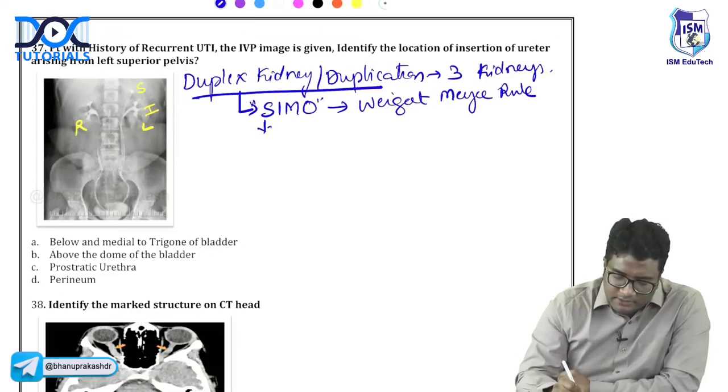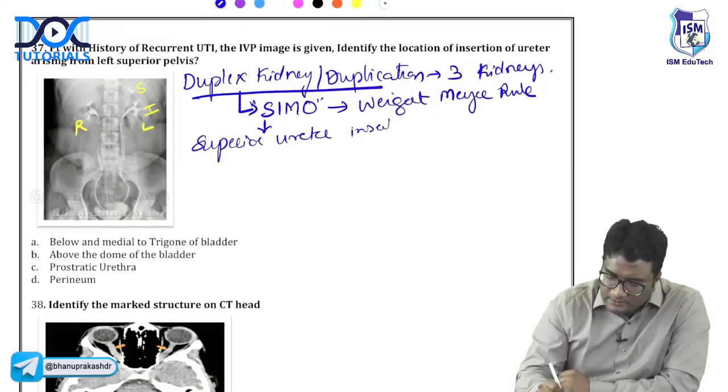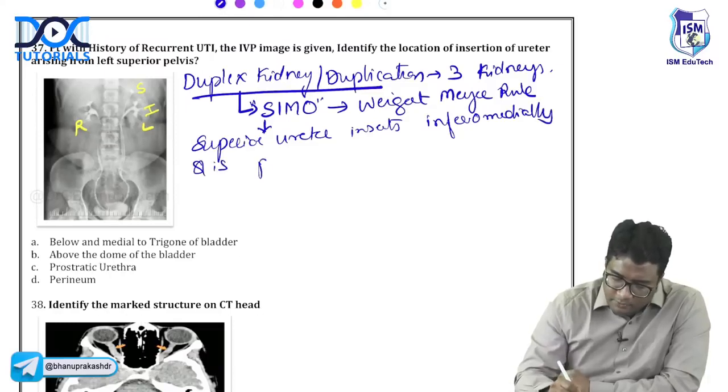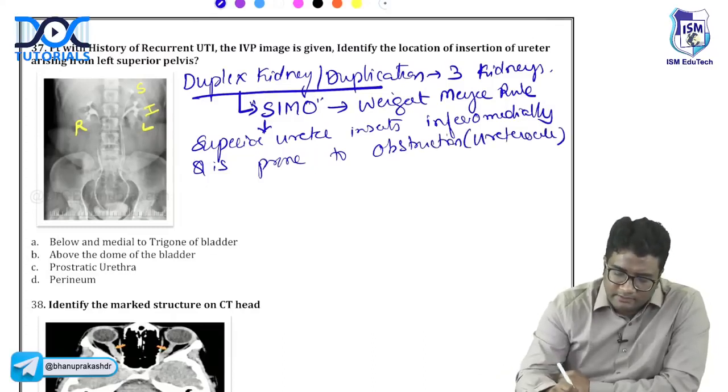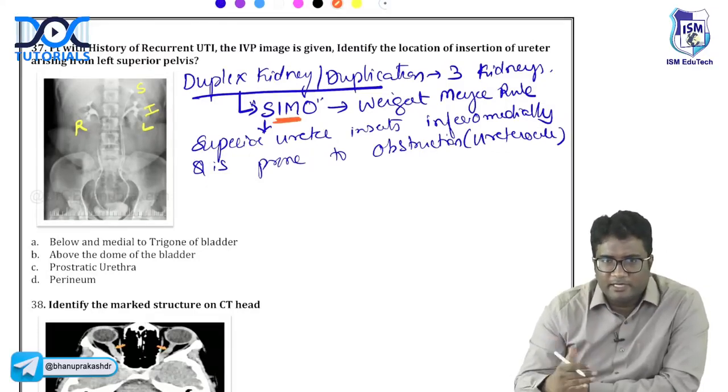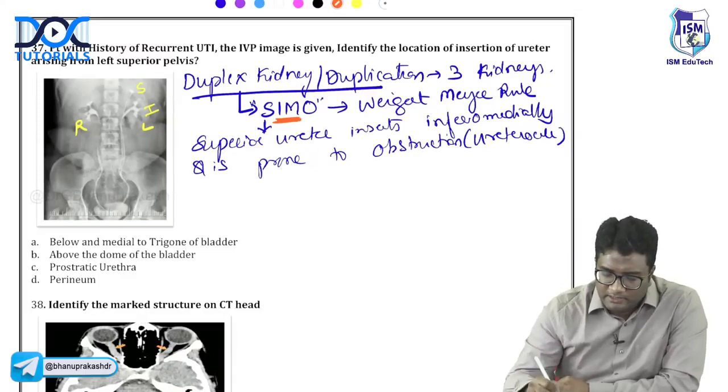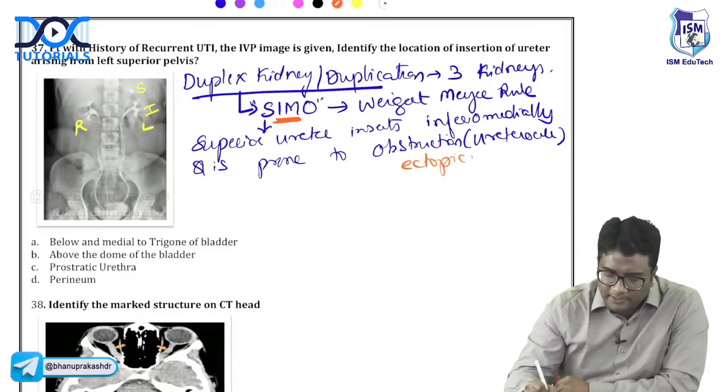So what does the SEMO say? The superior ureter inserts inferomedially and is prone to obstruction in the form of ureterocele. So this word will help you. SEMO, you remember, superior ureter inserts inferomedially and is prone to obstruction. So inferomedially, ectopic insertion is seen, ectopically.